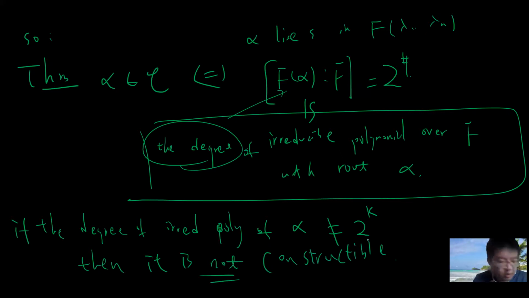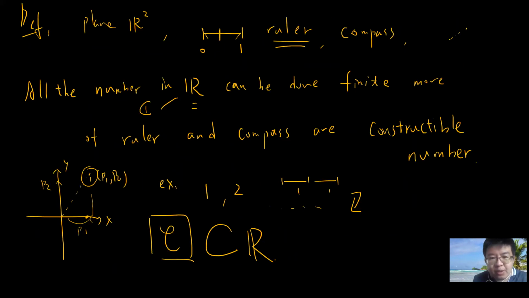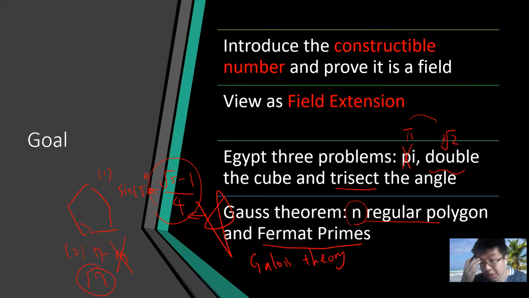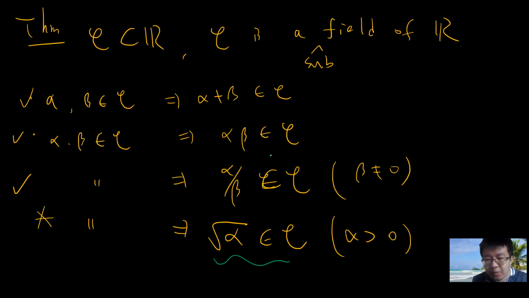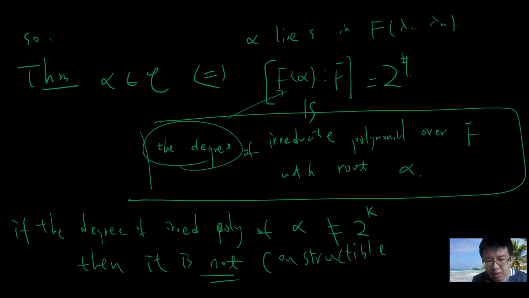Okay, so let's see examples. Now we have the powerful result. We know the answer: if the field extension has degree 2 to the power of something, then it's constructible; if not, it's not. Okay, so we have done this, and then let's solve these Egyptian three problems. And in the next video, I will talk about the Gauss results.